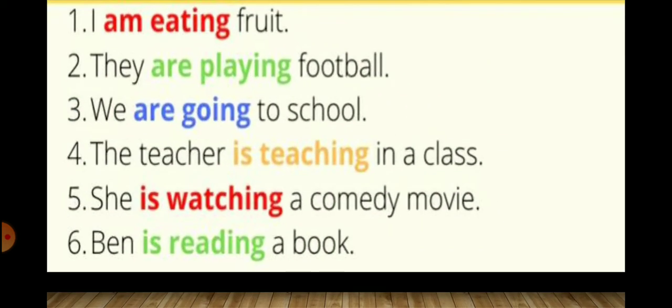Next, here are some more examples for you. Number 1, I am eating fruit. Number 2, they are playing football. Number 3, we are going to school. Number 4, the teacher is teaching in a class. Number 5, she is watching a comedy movie. Number 6, Ben is reading a book. So children, here you can see the words that are highlighted, that are written in red, blue, green and yellow, are all the present continuous forms of a verb.